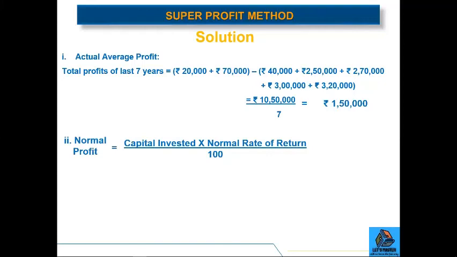Now we will calculate the normal profit. So capital invested multiplied by normal rate of return divided by 100. The capital invested we know is 12,00,000. The normal rate of return is 10%. So putting those values in the formula will give us the result as 1,20,000. So now we know that actual average profit is rupees 1,50,000 and normal profit is 1,20,000.